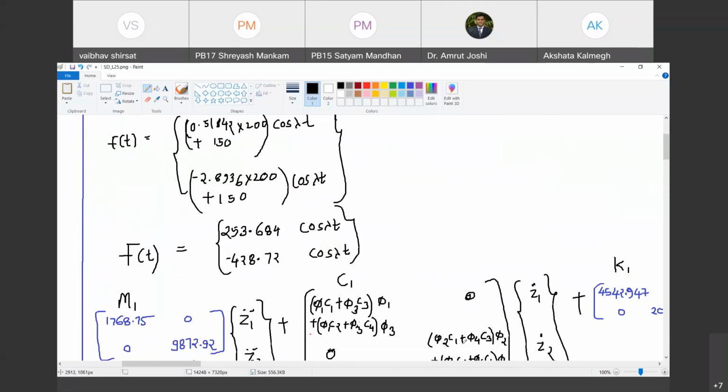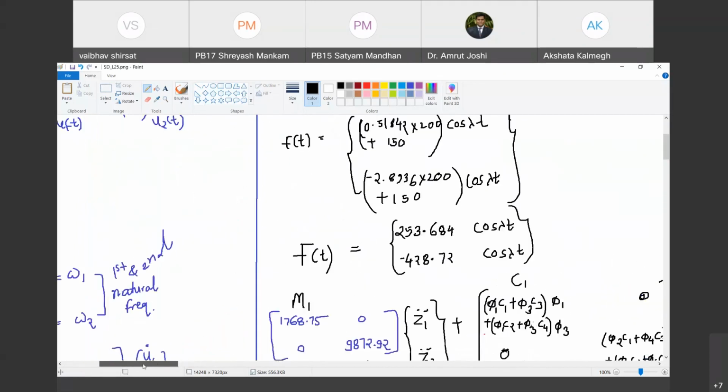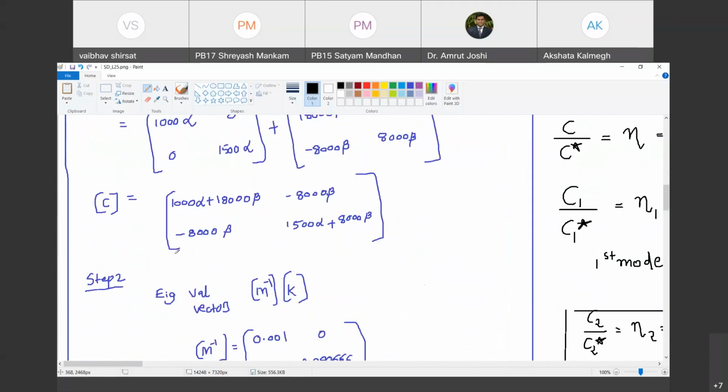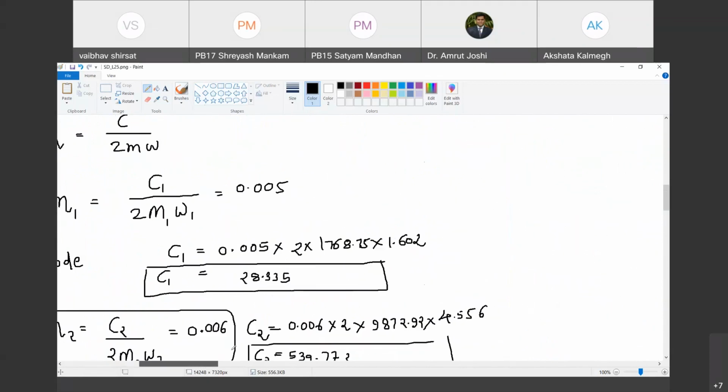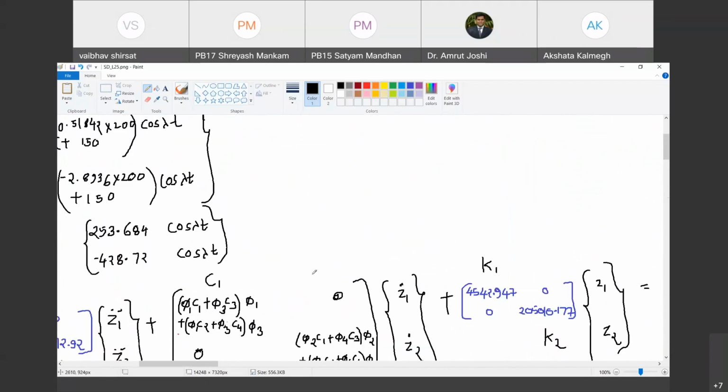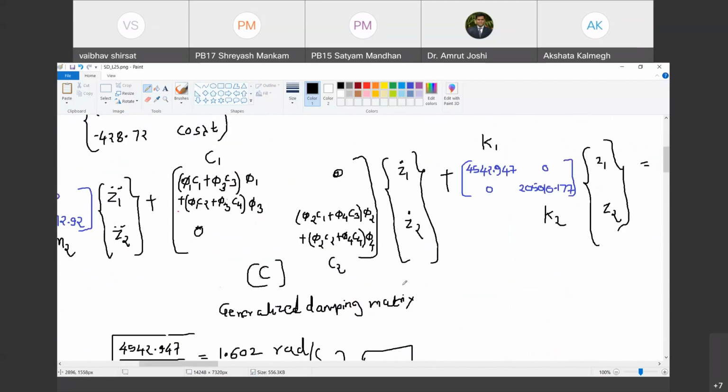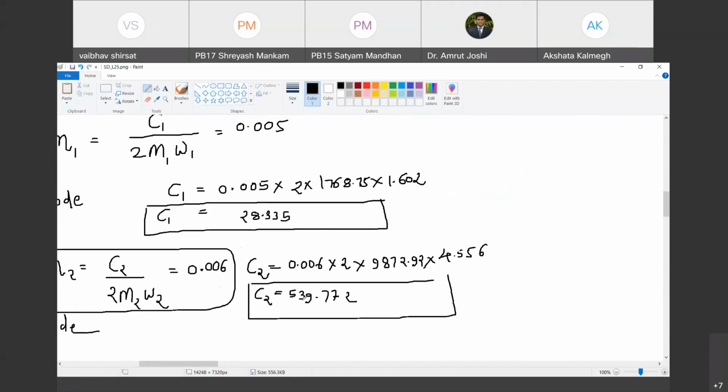Yes, sir. Because here small c1, small c2, small c3 and small c4 are functions of alpha and beta. Look, we wrote this C matrix. This is small c1, this is small c2, this is small c3, and this is small c4. They are functions of alpha and beta. So ultimately I get two equations in two unknowns and I can solve for alpha and beta. That we will do at the end of this solution. Are you with me? Yes, sir. Right now we will go ahead with this solution with these values of C1 and C2.